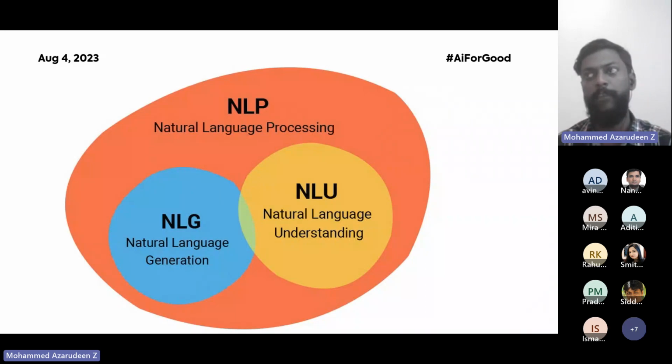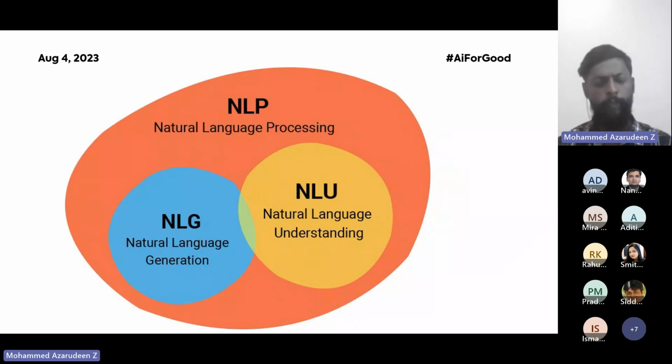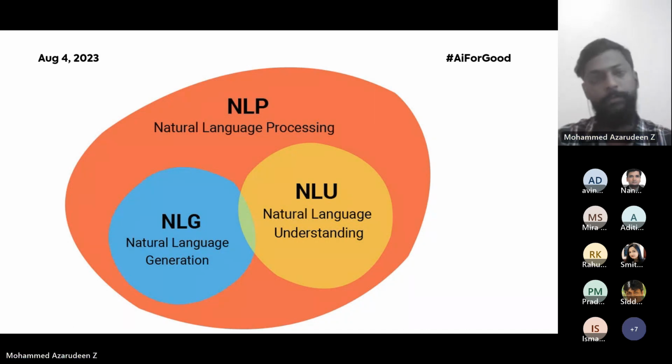In NLP, we have two other things called NLG and NLU. A computer communicates in codes like zeros and ones. We have evolved from that stage, and we are now speaking in our own language and the machine is understanding that. NLU is for understanding, and NLG is for generating. This whole package together is NLP, natural language processing, which is a major concept in creating a chatbot.